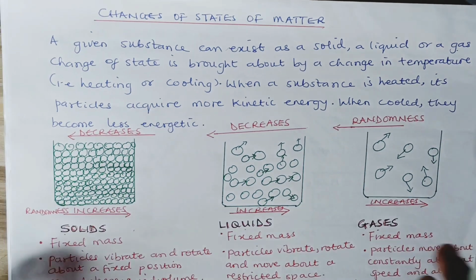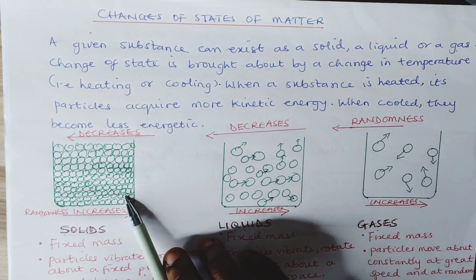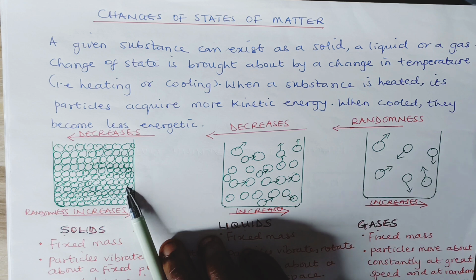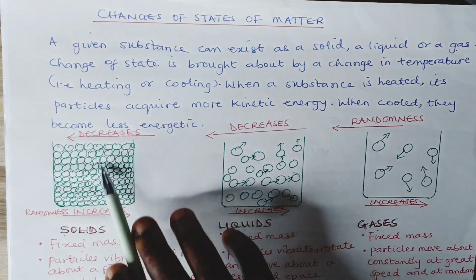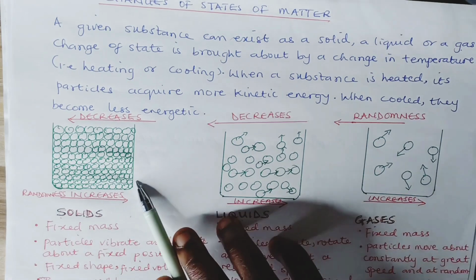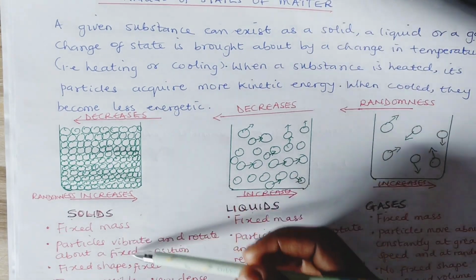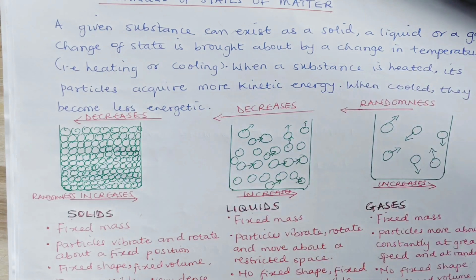So here with me, I have the structures of the solid. What does a solid look like? Solids around us can be furnitures, books, phones, anything that has mass and occupies space, and they have definite shape. We can see the particles of a solid here, they are held together in a fixed position, and they have a fixed mass. These are their properties. The particles can only vibrate and rotate about a fixed position.